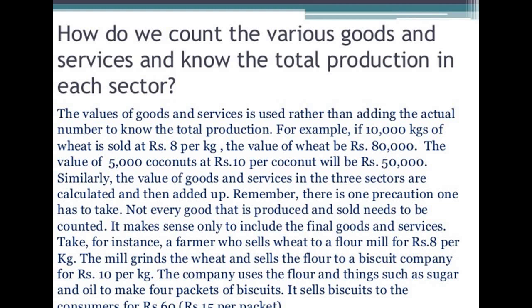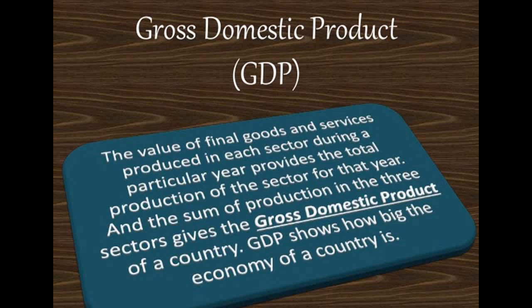We are only calculating the final value of each good and service produced in each sector during a particular year. So what is basically GDP? The last thing I want to tell you here is gross domestic product, which is interrelated to this.